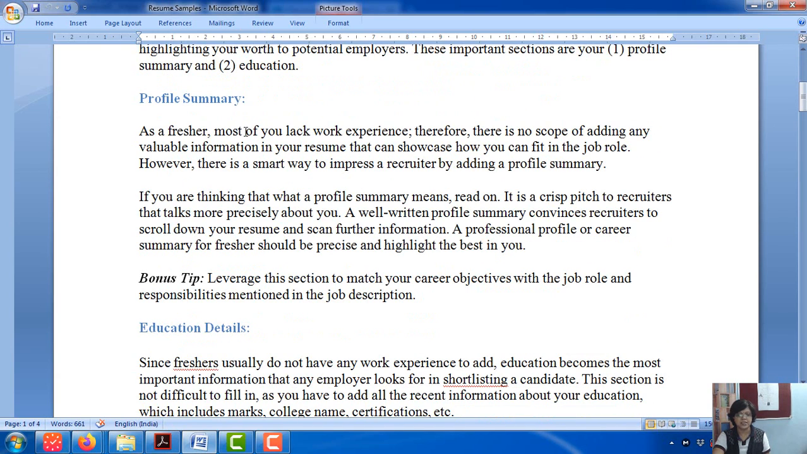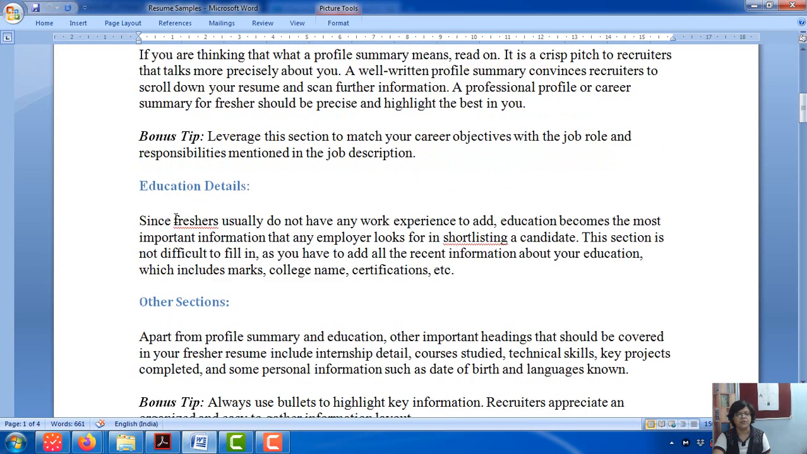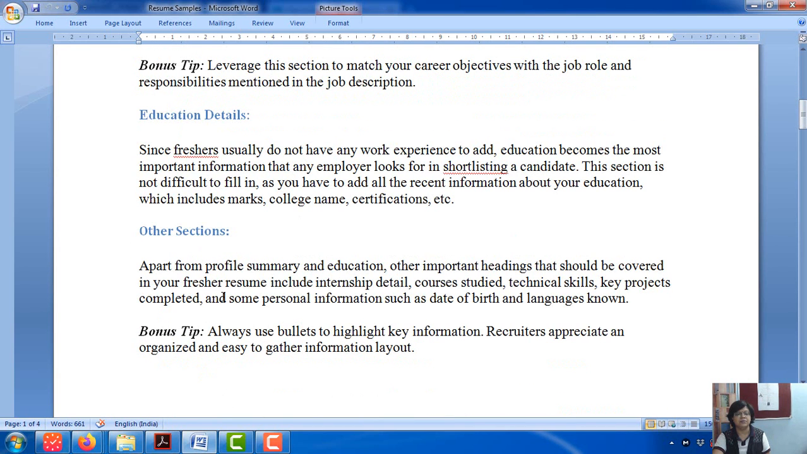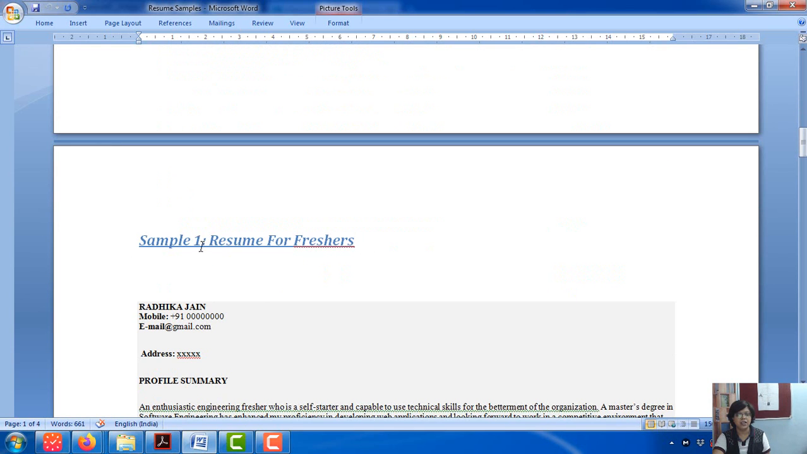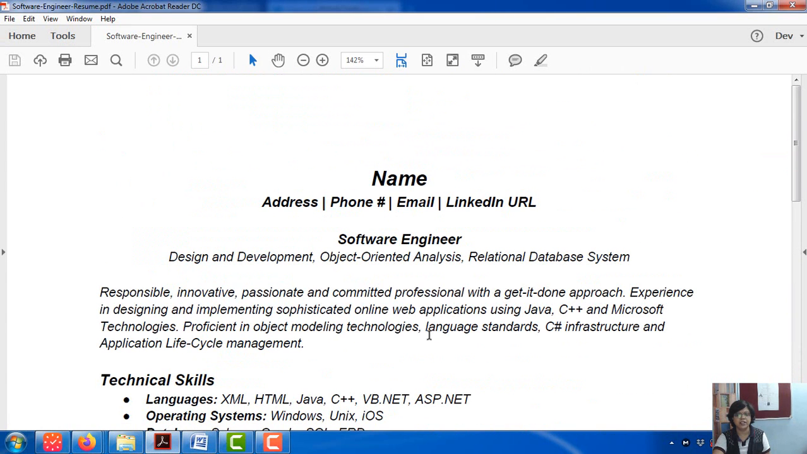Profile summary, as I said, is your objective or a well written one, which is actually where you are pitching to your recruiters, telling your recruiters why you are the best in the job that you're applying for. And here you have educational details, then other parts of the profile. Now comes a sample. I'll give a sample first, a different type.